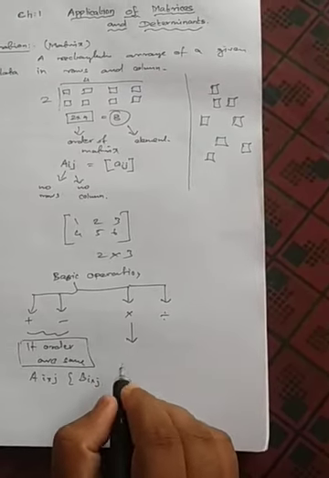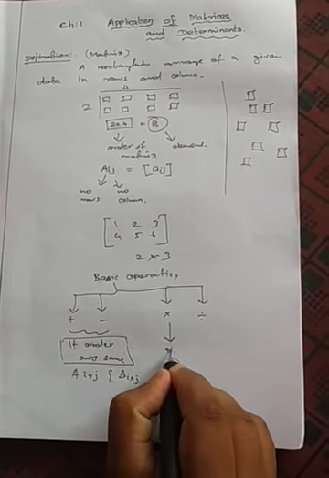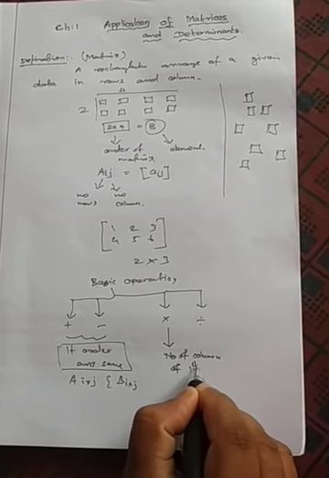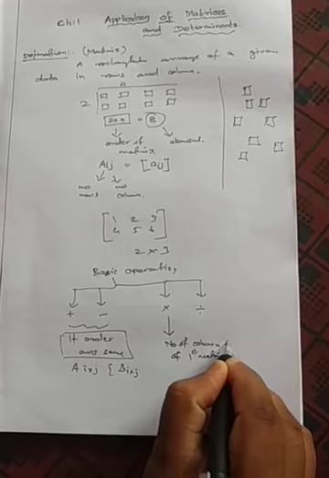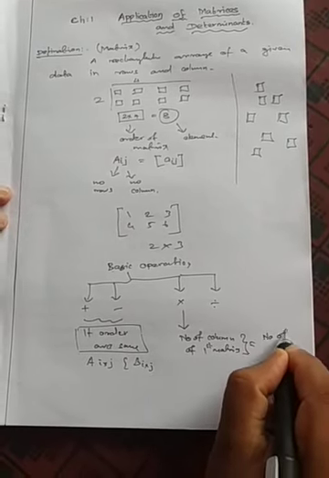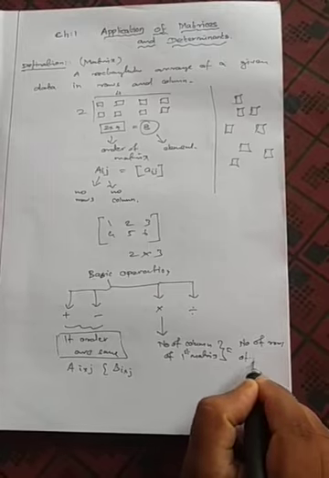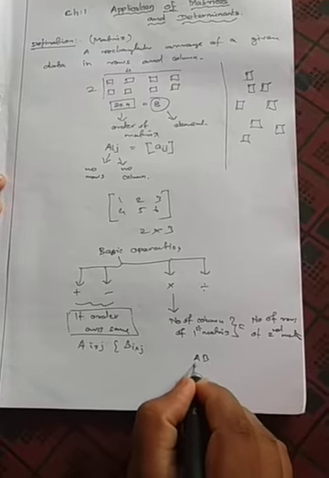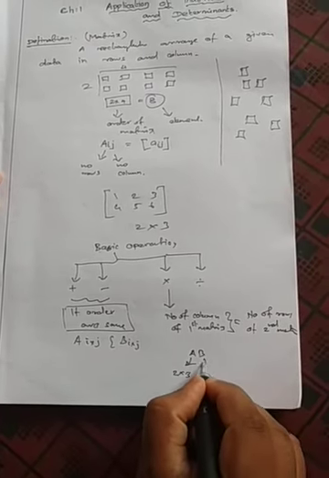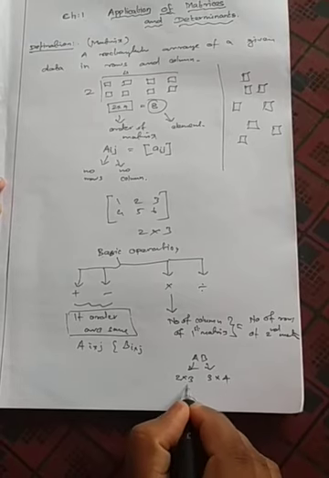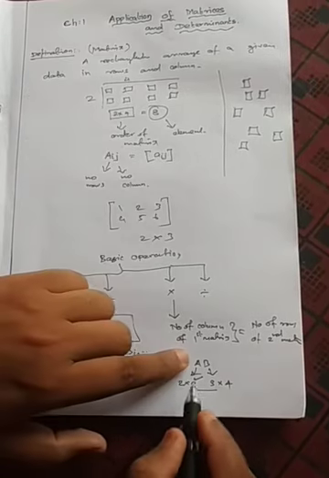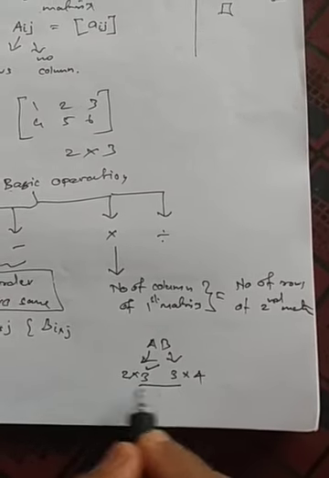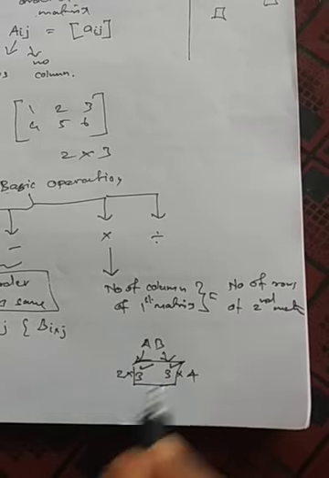Here we have a condition: the number of columns of the first matrix is equal to the number of rows of the second matrix. That is how we can say, if you want to multiply AB, if A's order is 2 cross 3 and B's order is 3 cross 4, is matrix multiplication possible? Yes, the number of columns of the first matrix A and the number of rows of the second matrix B are the same, so we can easily multiply.